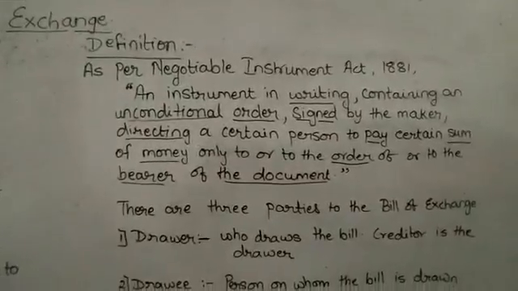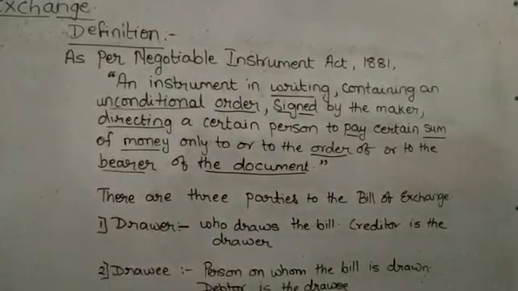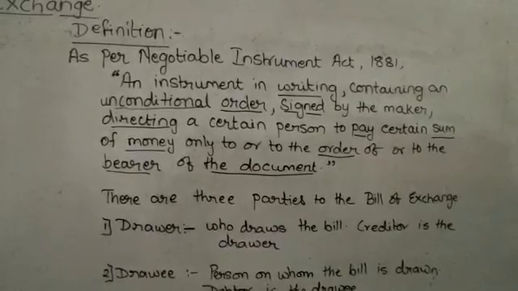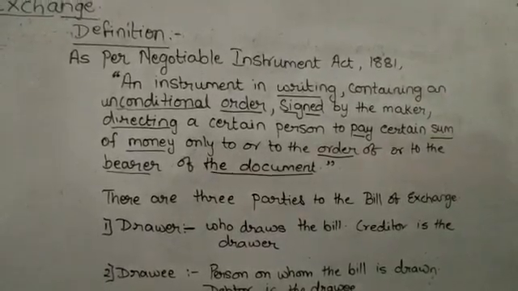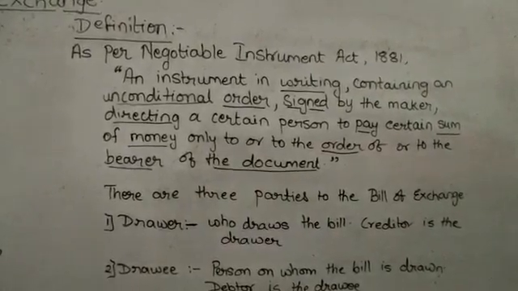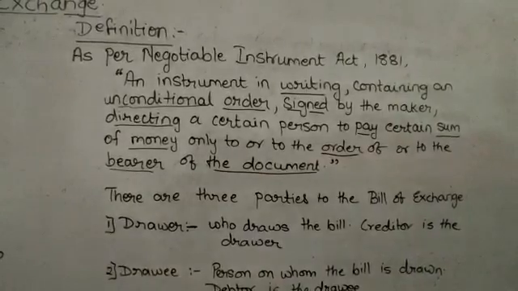Any document which has to be called a bill of exchange needs to have the following features. The first feature is writing. That means when a debtor gives a written promise, it is called a bill of exchange.